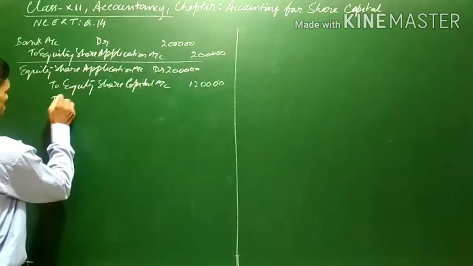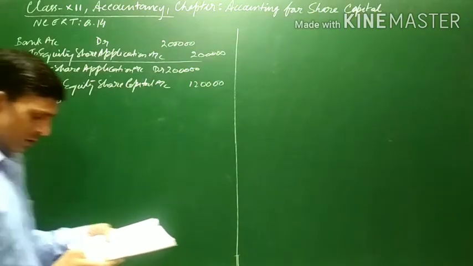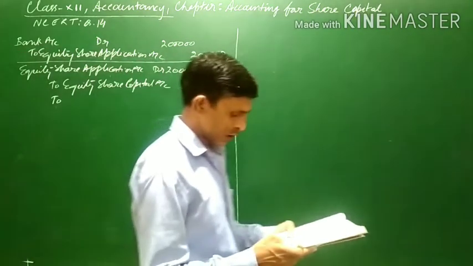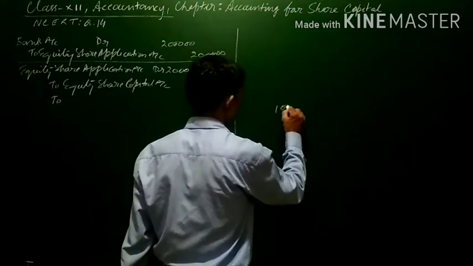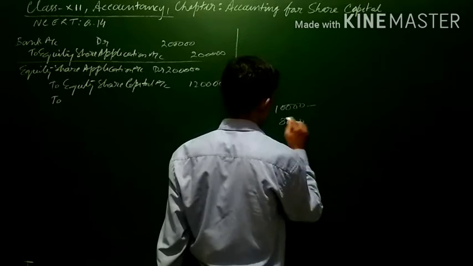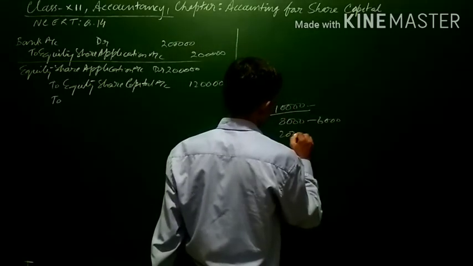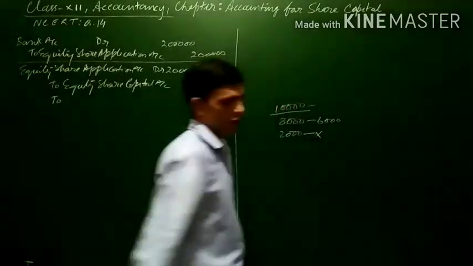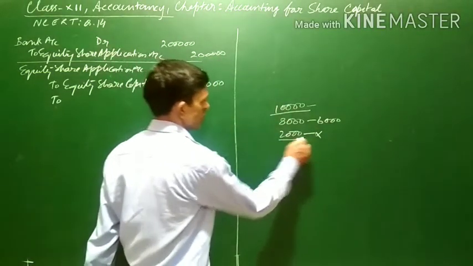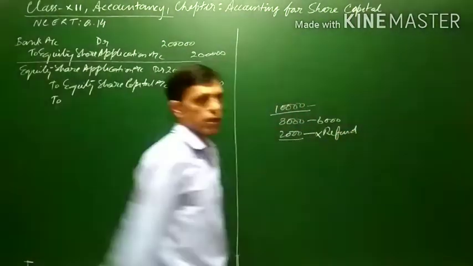The remaining 2,000, out of the 10,000: 8,000 shares were allotted pro rata. Of these, 6,000 were allotted and the remaining 2,000 were refused. Since nothing was allotted to them, their money will be refunded.